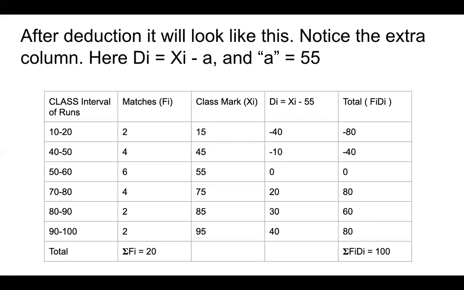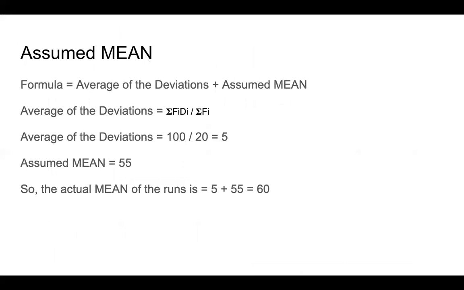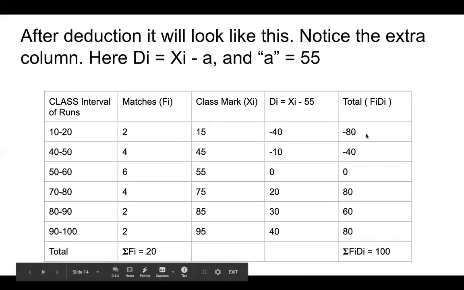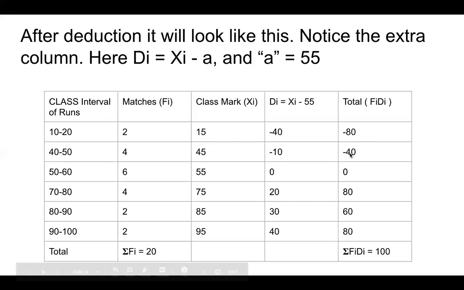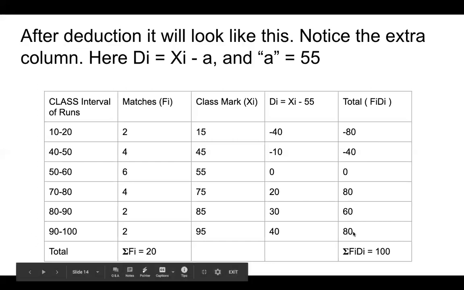mean, the average. So we find the average of the deviations and we add it to the assumed mean. So what was the total of the deviations? It is 100, which is coming from here, the total sum of these values. So minus 80 plus 80 gets cancelled. Minus 40 plus 60, that is 20. 20 plus 80, it is 100. So this is the sum of these values.